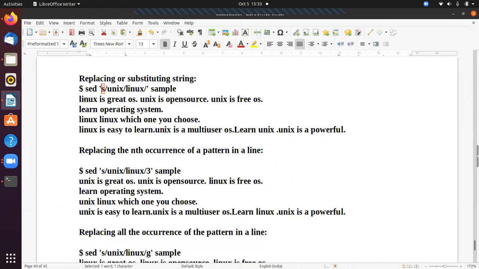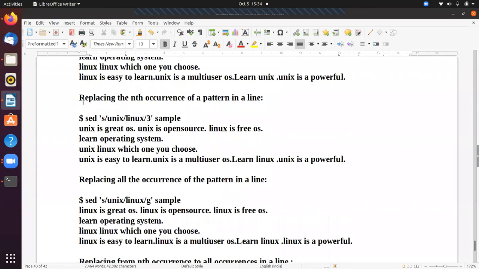Now, in each line, the first occurrence of Unix is replaced with Linux. If you observe this line, the Unix is changed to Linux, but the second and third occurrences are not changed. Why? Here the command is applied to each line, and you are not specifying the G. G means all. So it can change only the first occurrence of the word in a given line.